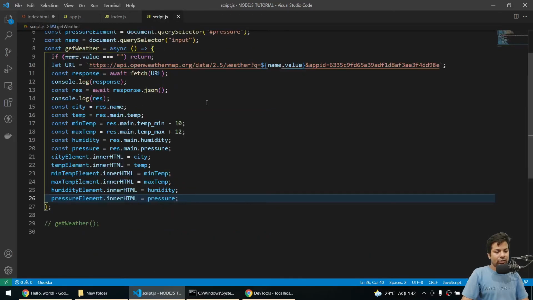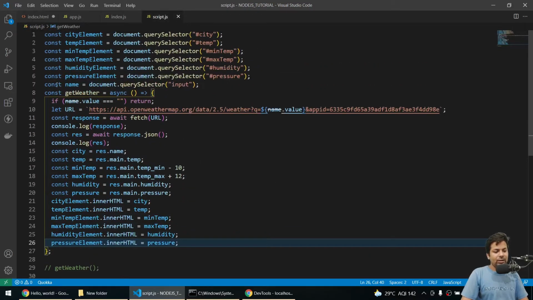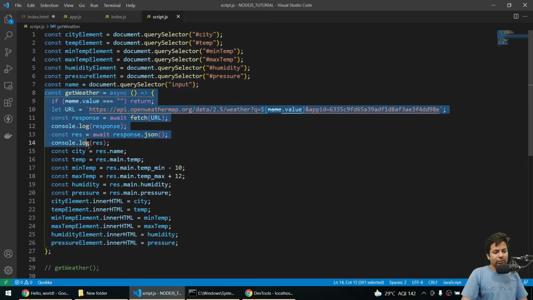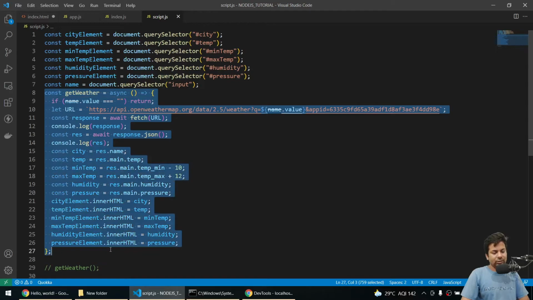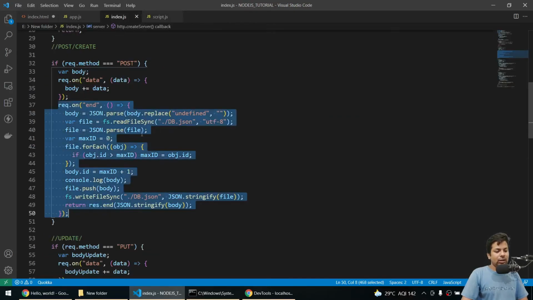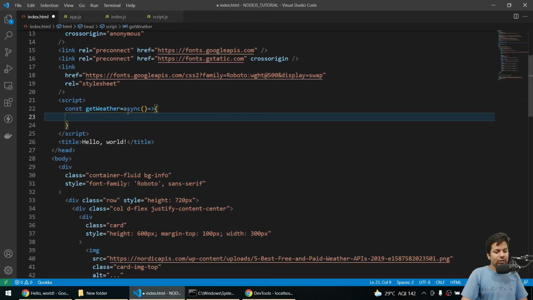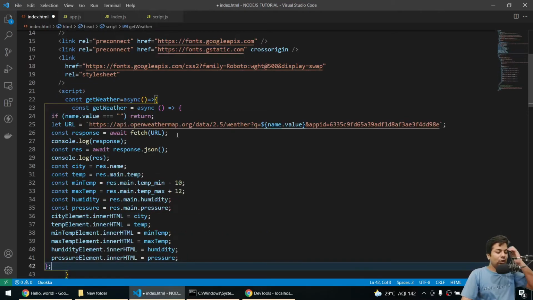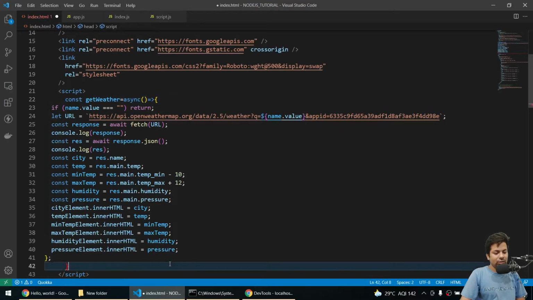Now here I'll copy this weather part, because I'm literally going to use that. So I'll copy this and come to the HTML. So when we call the function again, let me remove this line and this line.